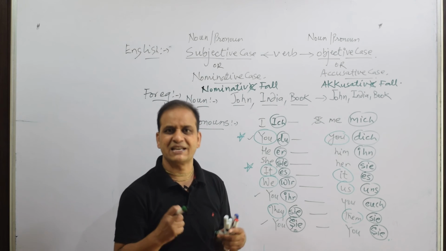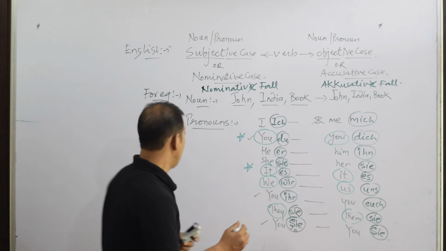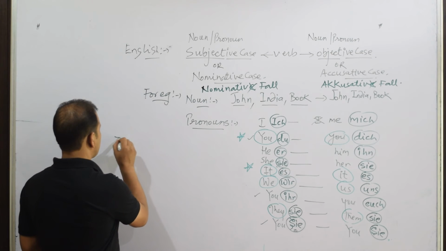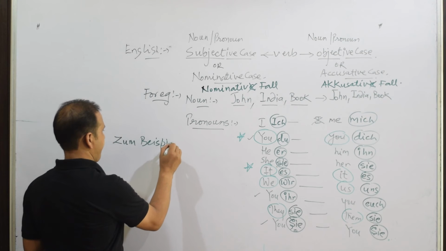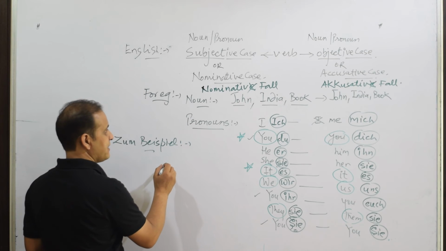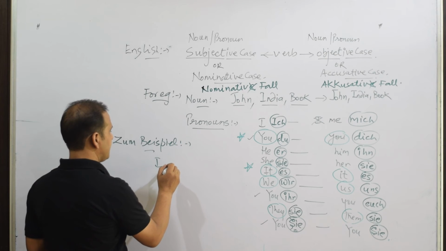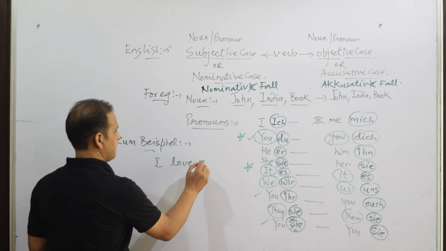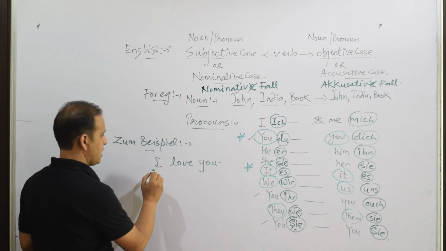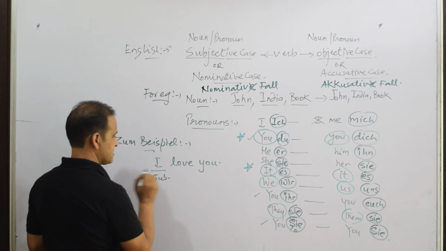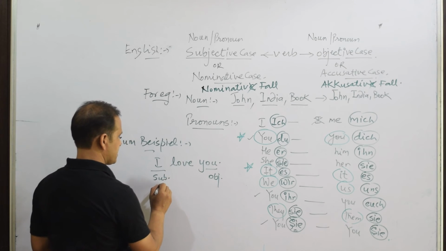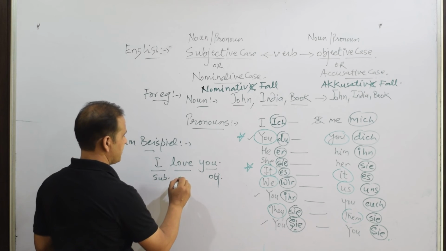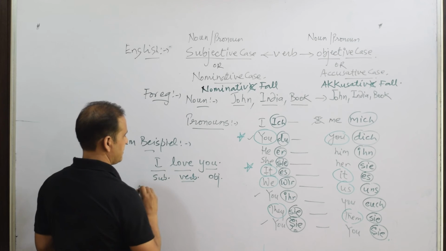Let us do some examples to understand it better. For example, zum Beispiel, if I say I love you, so I is subject, you is object, so it is subjective case, it is objective case, love is verb.